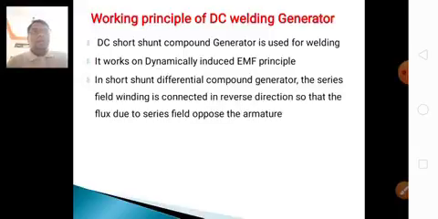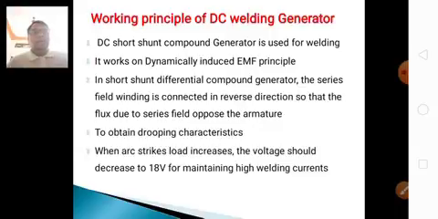In a short shunt differential compound generator, the series field winding is connected in reverse direction so that the flux due to the series field opposes the armature flux to obtain the characteristics. When the arc strikes, the load increases. If the load increases, the voltage decreases to about 18 volts, and as the voltage decreases, the current increases.